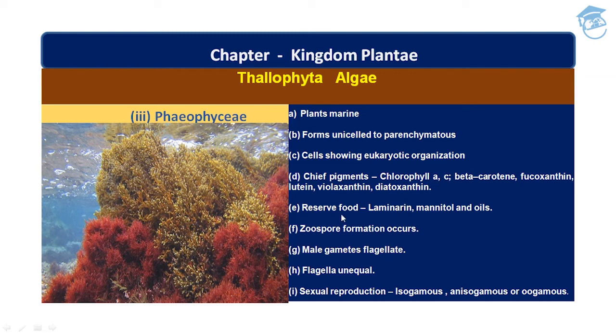Reserve food material in class Phaeophyceae is laminarin, mannitol, and oil. Zoospore formation occurs. Male gametes are flagellate, and the flagella of male gametes are unequal. Sexual reproduction occurs through isogamous, anisogamous, and oogamous.